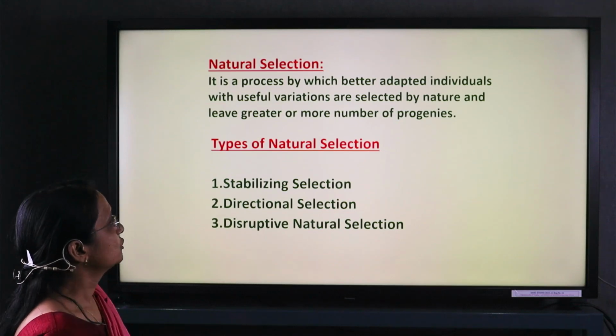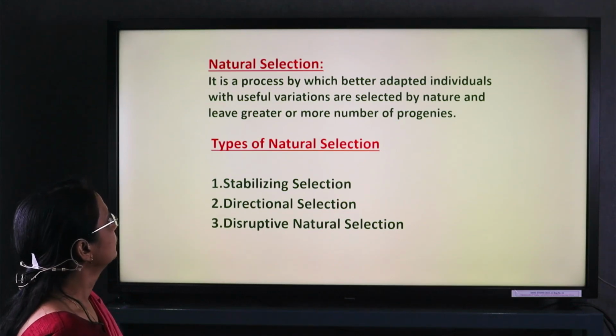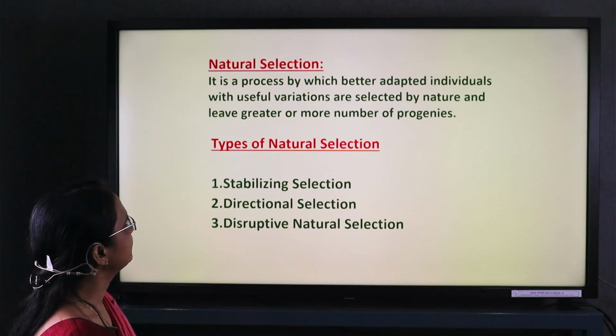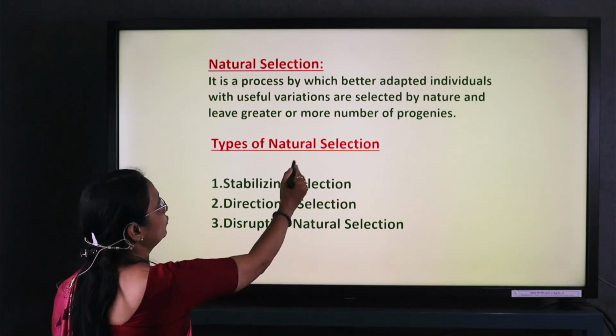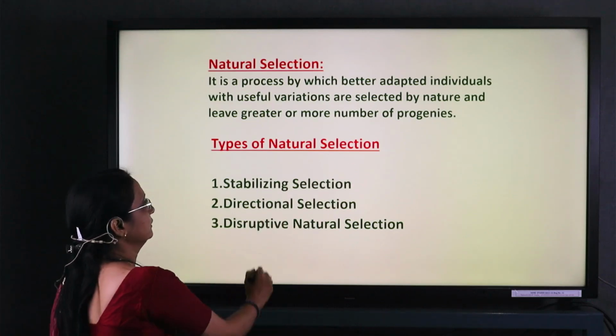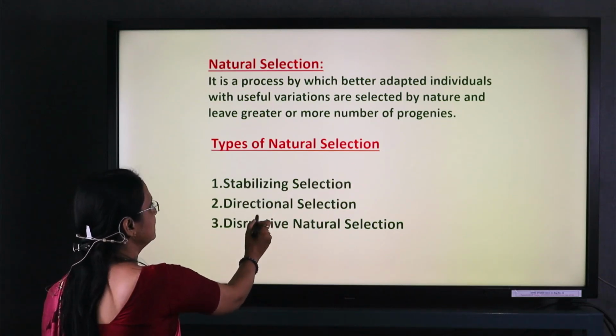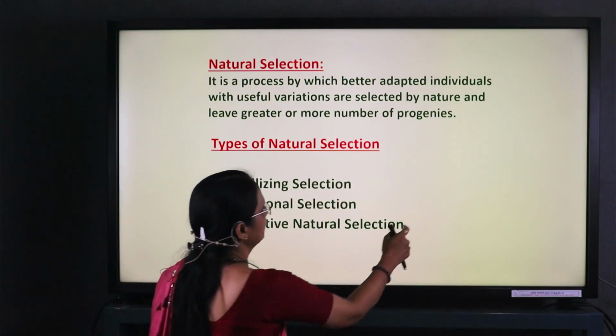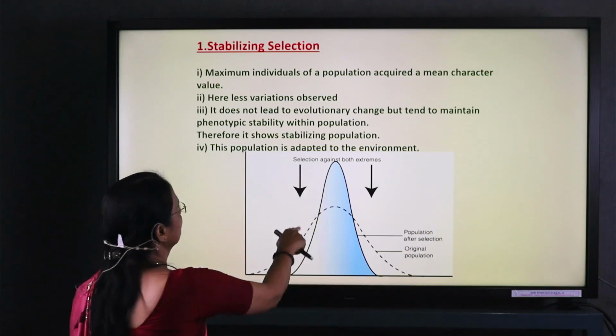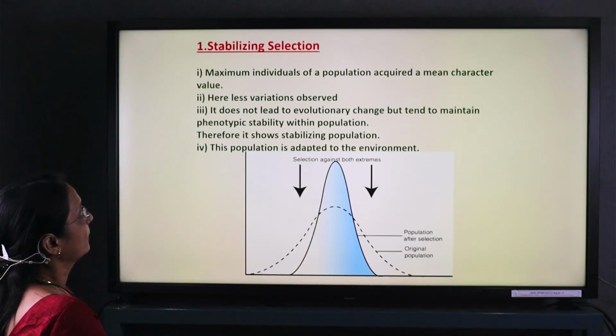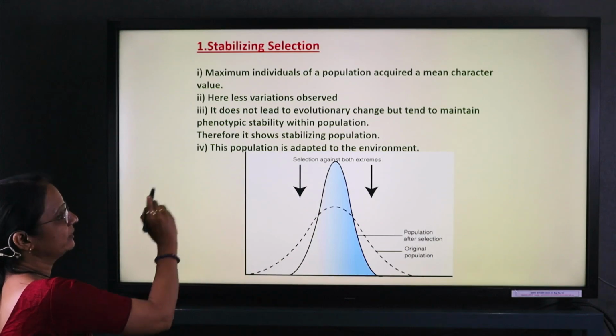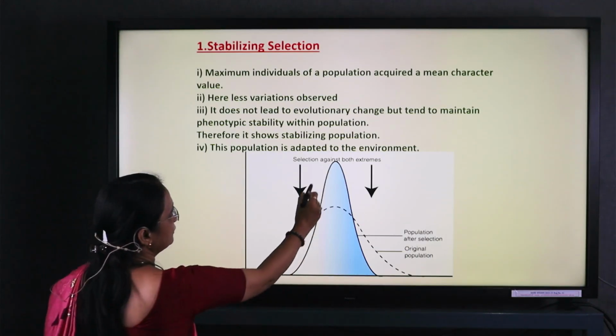It is a process by which the better adapted individuals with useful variation are selected by nature and leave a greater number of progeny. It has three types: stabilizing selection, directional selection, and disruptive natural selection. Here, in stabilizing selection, the population acquires a mean character value.